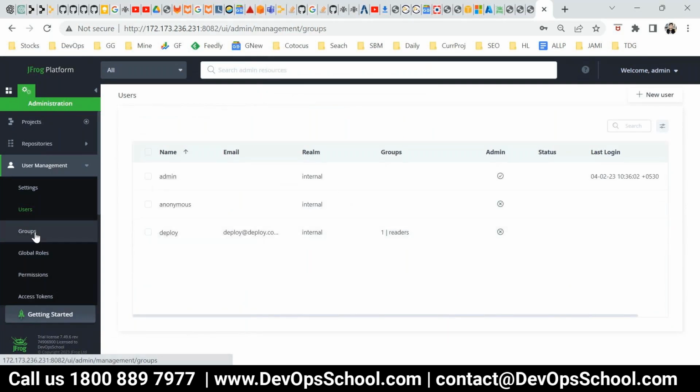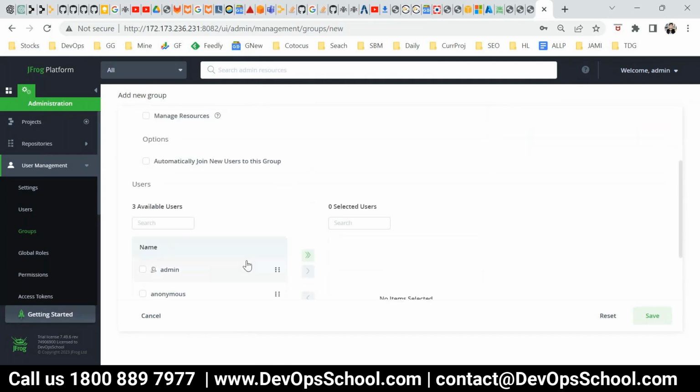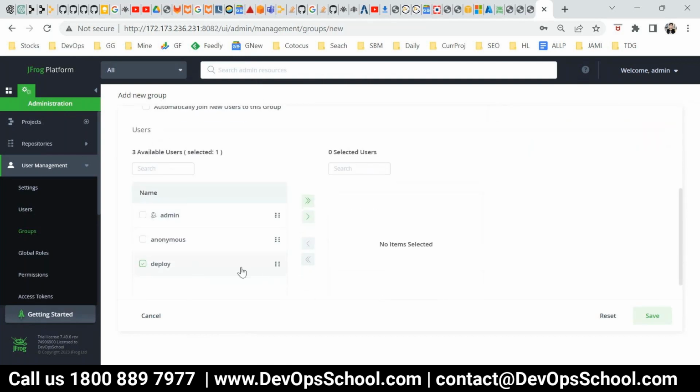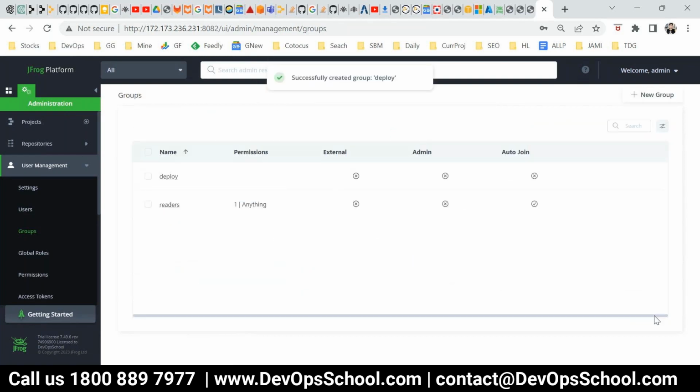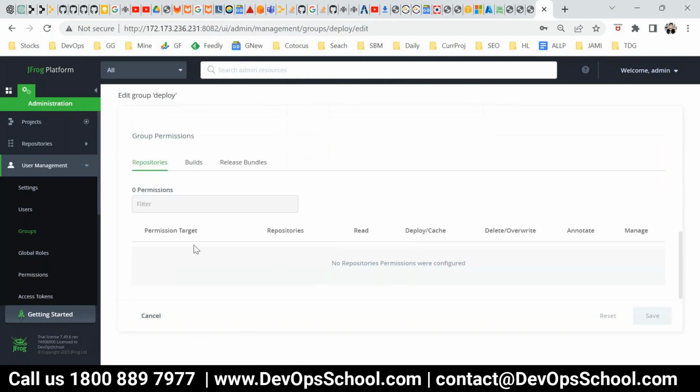I'll go and create a group also. So here, group name deploy, whatever it is, and you want to add some users, so here I can add the user deploy. So the username is deploy, and the group name is also deploy. So why did we create a group? If you create a group, you can add multiple users to it, and assigning permissions becomes very easy. So for example, this is the group I created, and now if you want to set the permissions, you see it will be very easy at the group level. So how do we do that? That I'll show you.